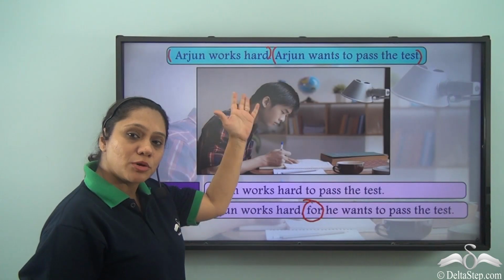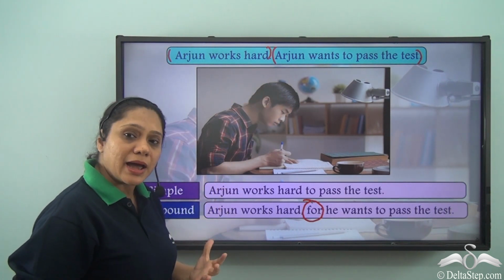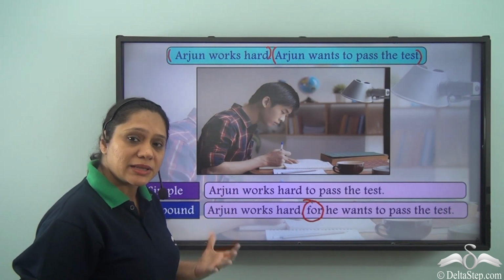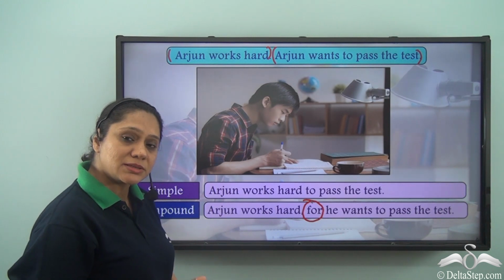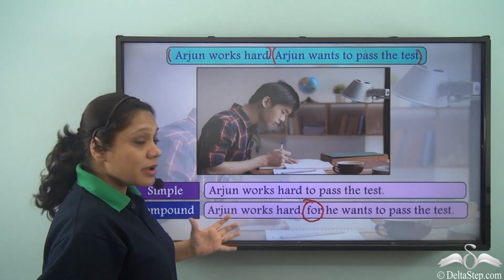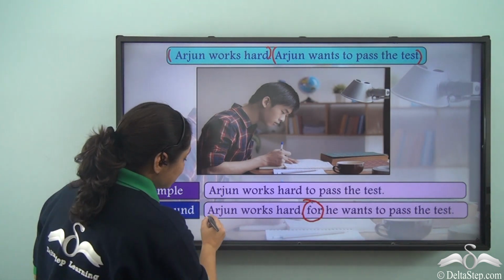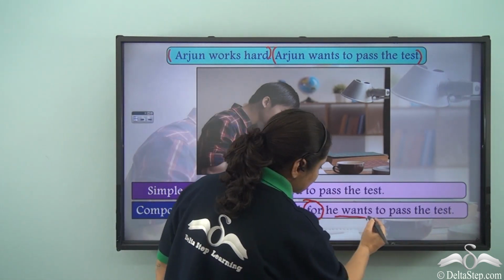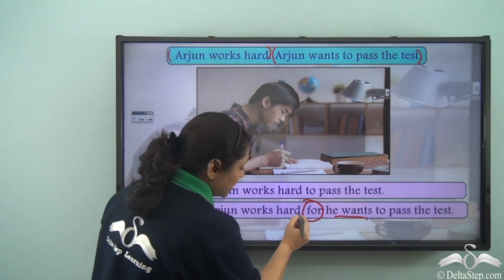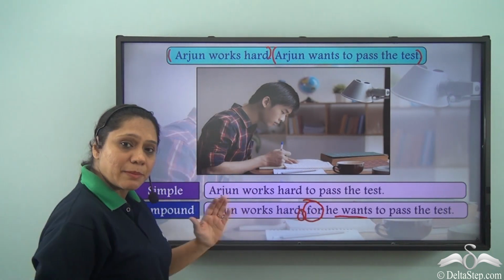Now, when you read both these sentences, you realize that there is a cause and effect that has been implied in both the sentences or the clauses. So, we have used the conjunction for. Always remember that since we have joined two clauses with the coordinating conjunction, we have to put a comma to separate them.